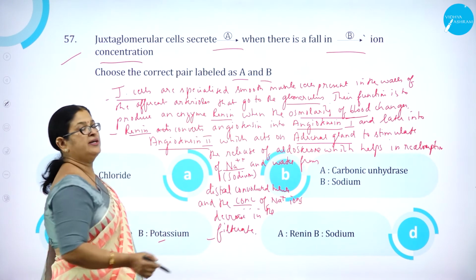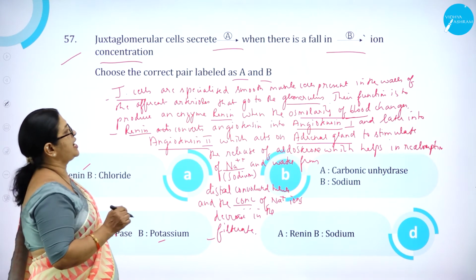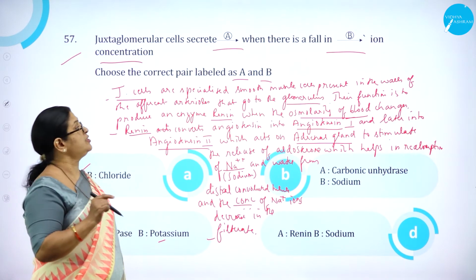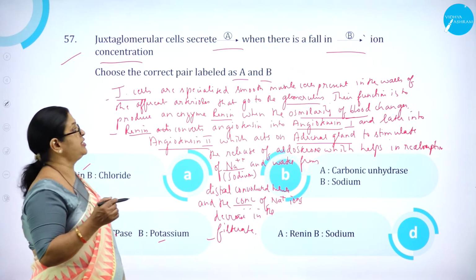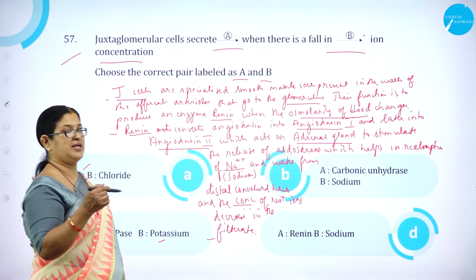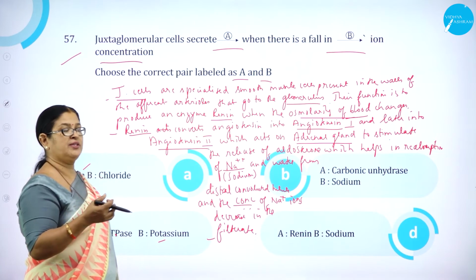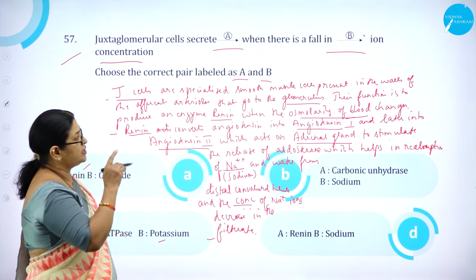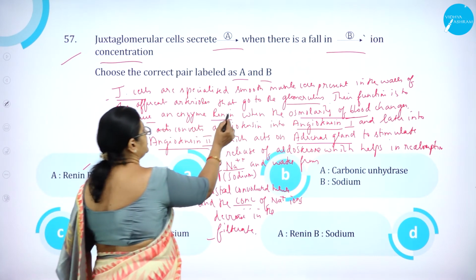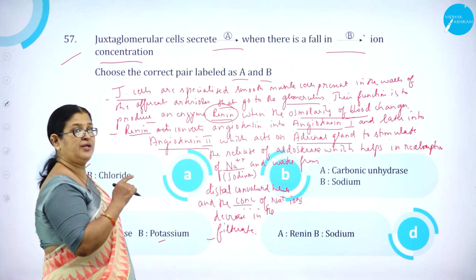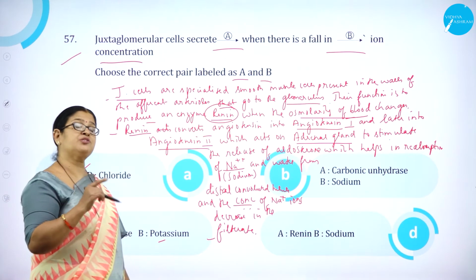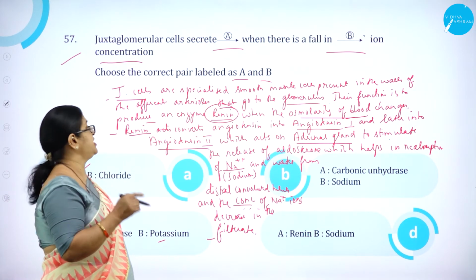As we know, the juxtaglomerular cells are specialized smooth muscle cells present in the walls of the afferent arterioles that go to the glomerulus, the renal corpuscle. Their function is to produce an enzyme called renin, when the osmolarity of blood changes.